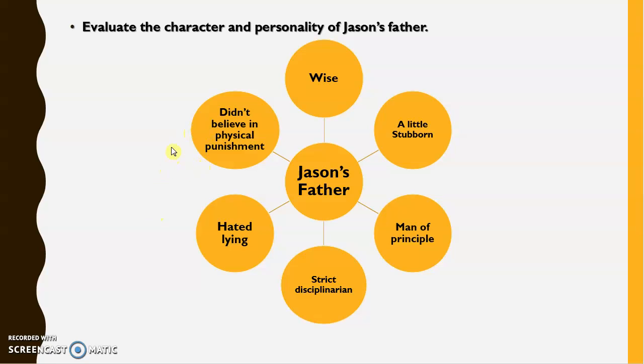And he didn't believe in physical punishment. So he did not raise his hand. He did not shout at his son. And he gave him a silent treatment. And that somehow proved much more effective than raising his hand or maybe shouting at him. So that is how he taught the lesson to his son.